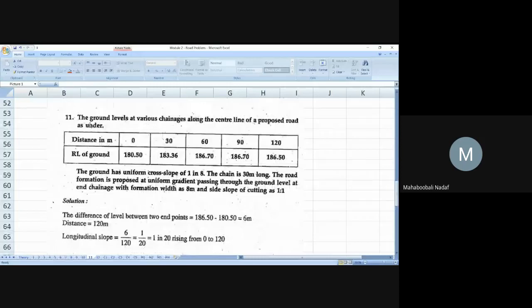What is this? Example 11. The ground levels at various chainages they have given directly. Distance, chainage. Their existing ground conditions they have given. The ground has a uniform cross slope, transverse slope, 1 in 8. So that means small r is equal to how much? Can anyone tell me? Small r is equal to Sandesh.